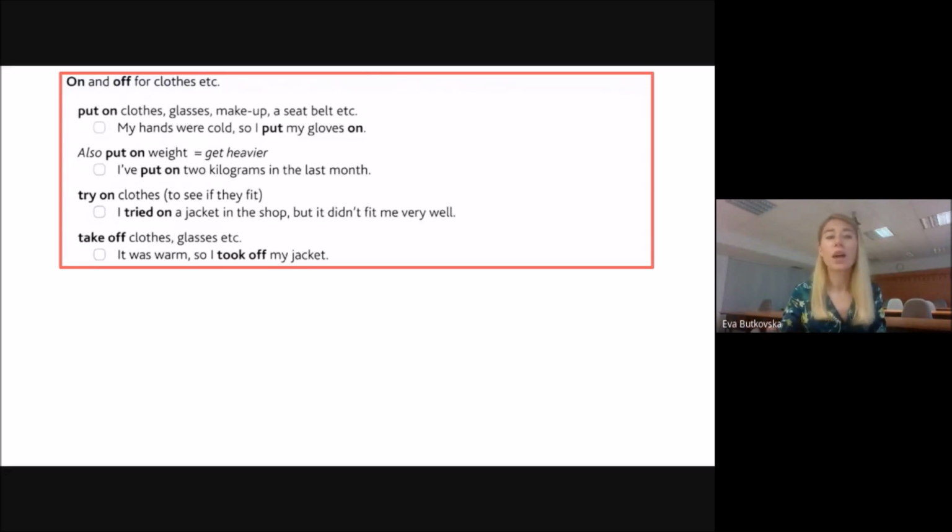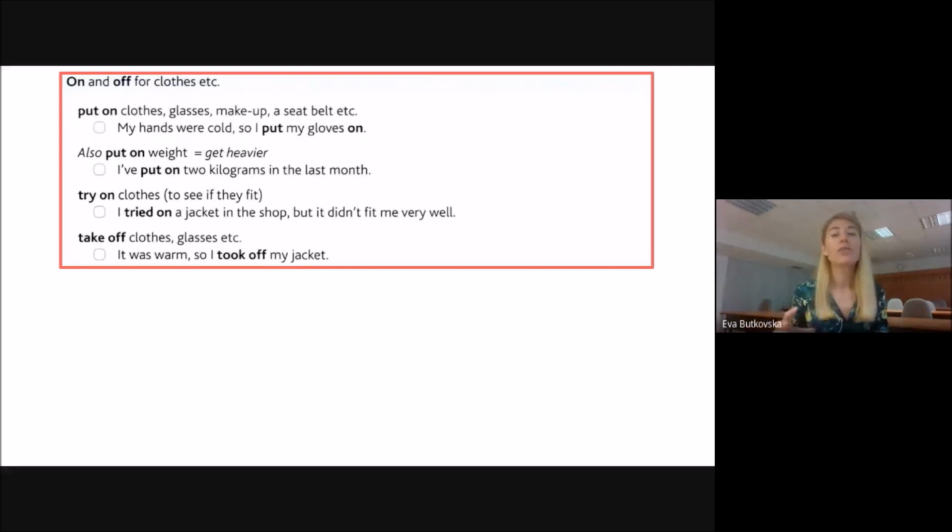And the last one related to clothes or more physical appearance is to put on weight. It really means to gain weight or get heavier. So if I say I've put on 2 kilograms in the last month, it means I've gained 2 kilograms. I'm 2 kilograms heavier since last month.